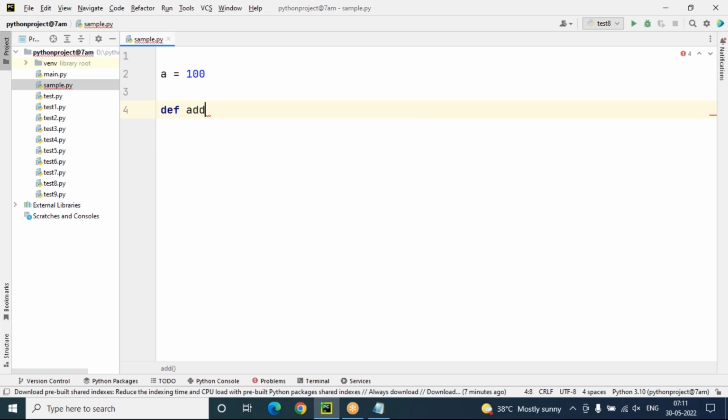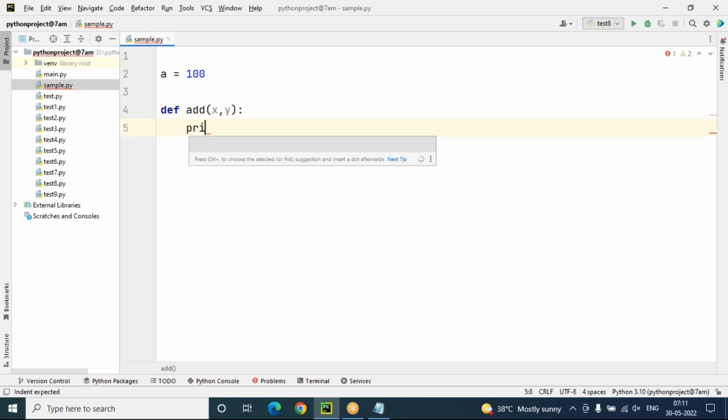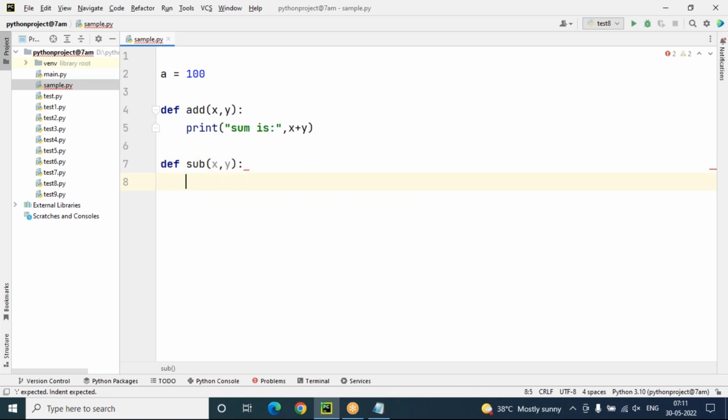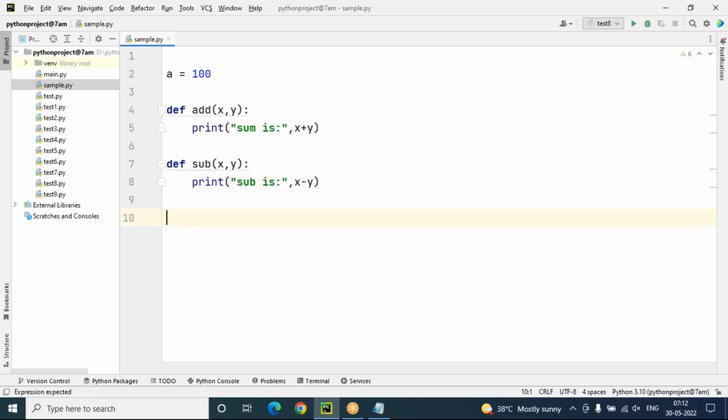An add function taking x comma y, printing the sum x plus y. And one more function, subtract, taking x comma y, printing the difference x minus y. So this is the module sample.py.